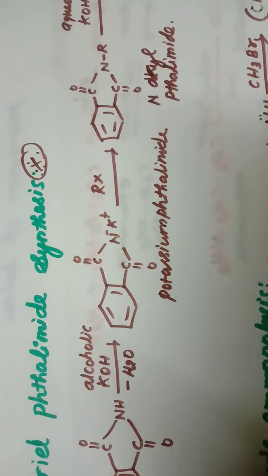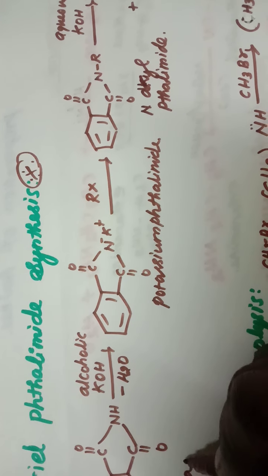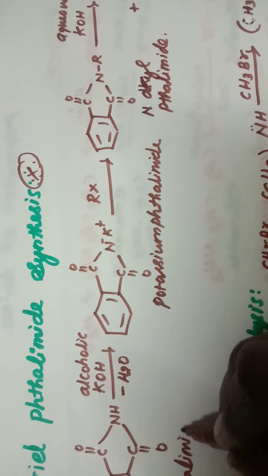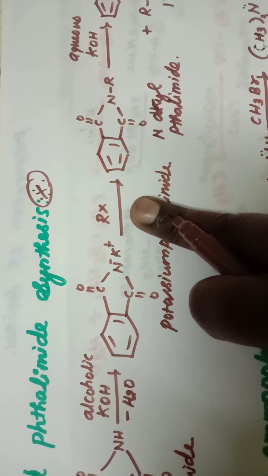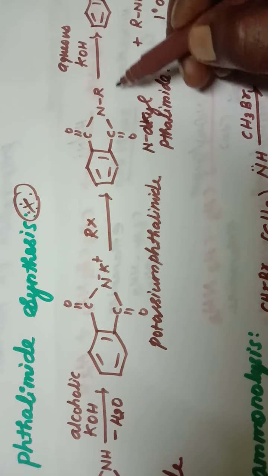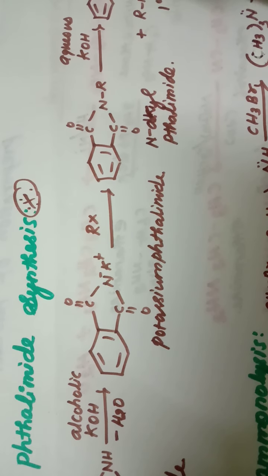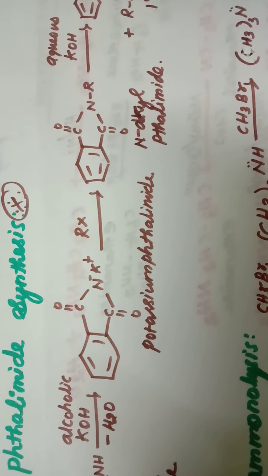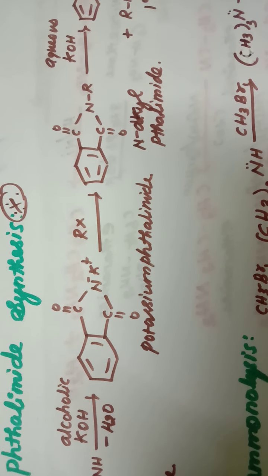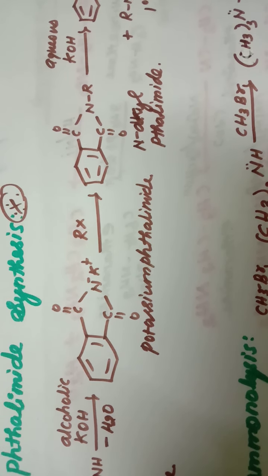The first one is phthalimide. When it is treated with an alcoholic solution of KOH, it gives potassium phthalimide. Then potassium phthalimide is treated with alkyl halides, and we get N-alkyl phthalimide. When this N-alkyl phthalimide undergoes reaction with aqueous KOH, or we can say alkaline hydrolysis, we get the primary amine. The primary amine will be obtained.